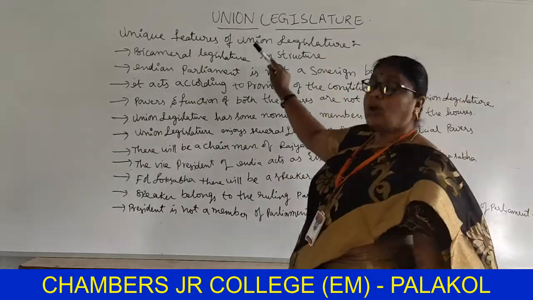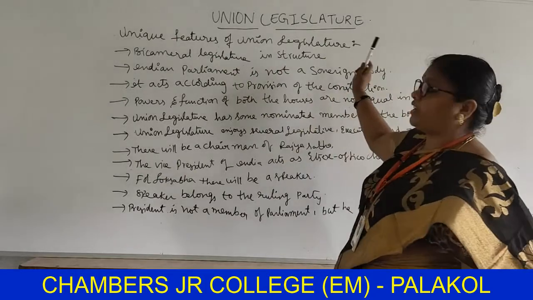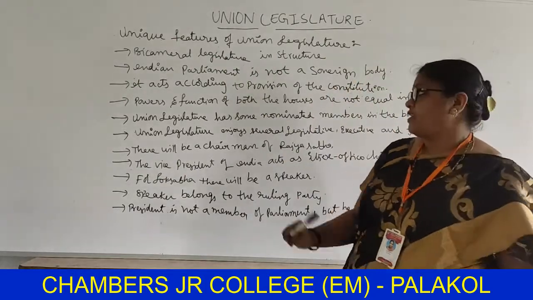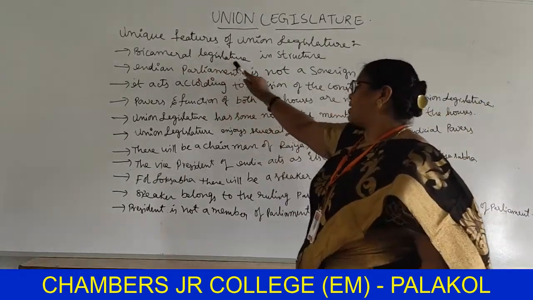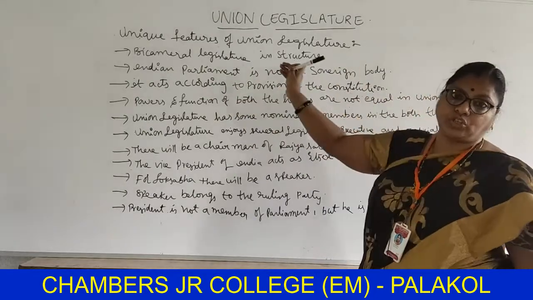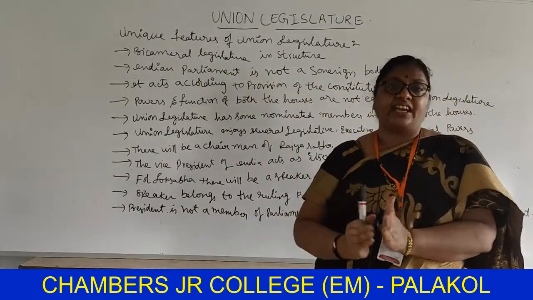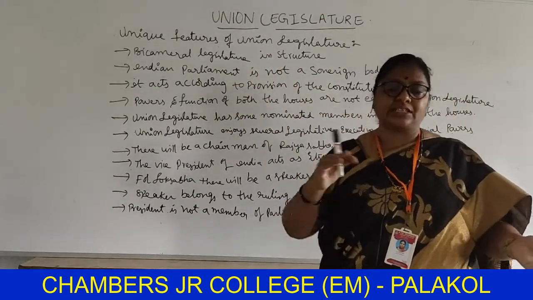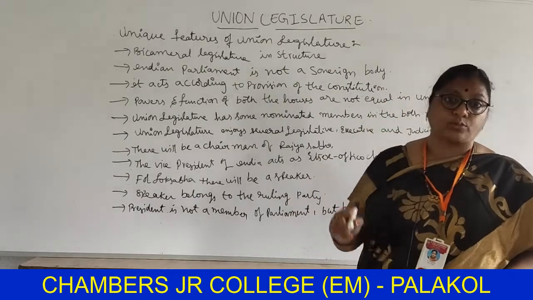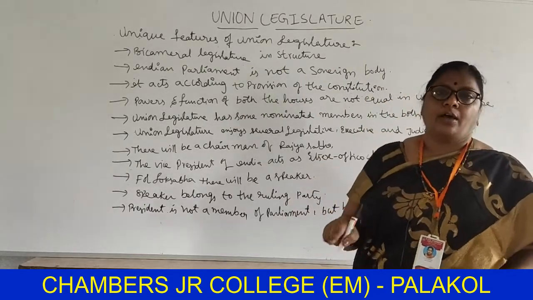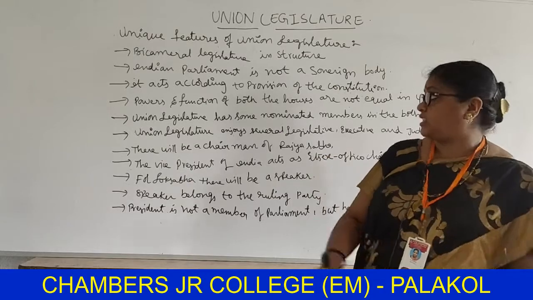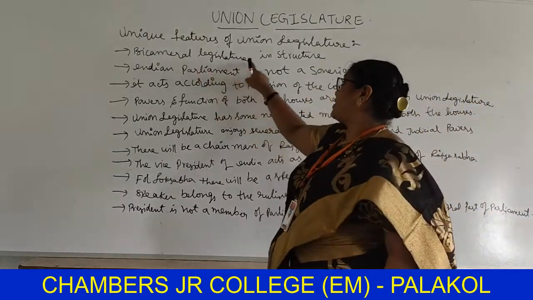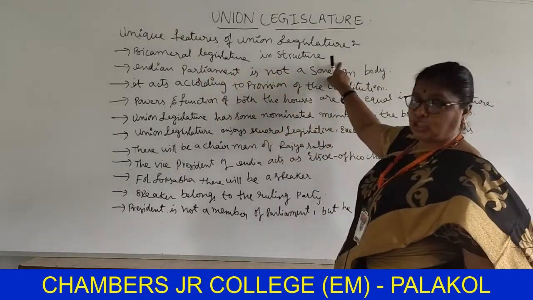So these are also features of the Union legislature. Okay, see the first one, bicameral legislature in structure. In its structure it has two houses. In some parliaments it may have only one house, but the Indian parliament has two houses. So, bicameral legislature in structure.